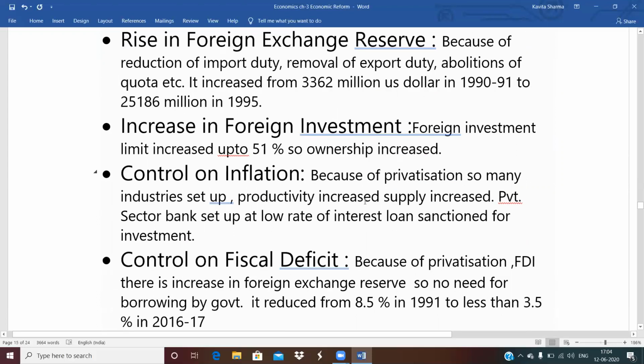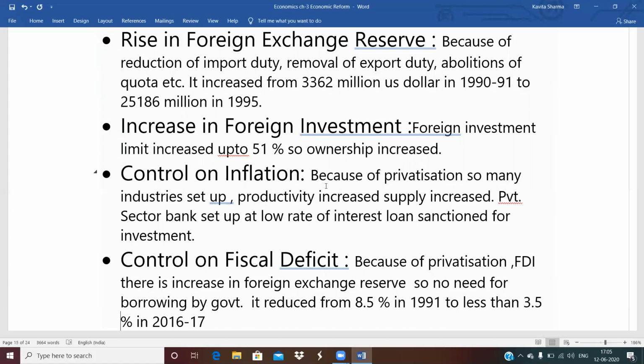Now next is control on inflation. Before NEP, there was huge inflation. Why? Demand was greater than supply. But after NEP, there is control on inflation. Why is inflation controlled? Because of privatization, private industries were given the chance to set up more and more.